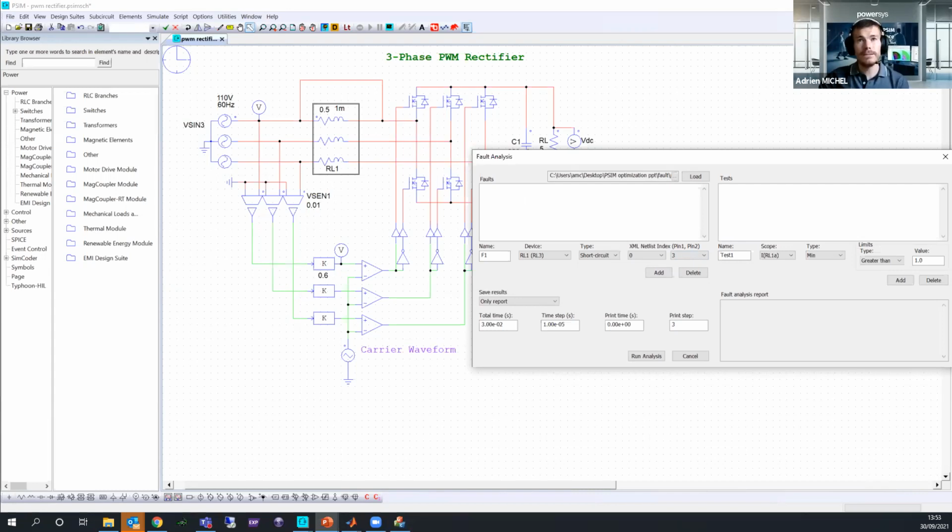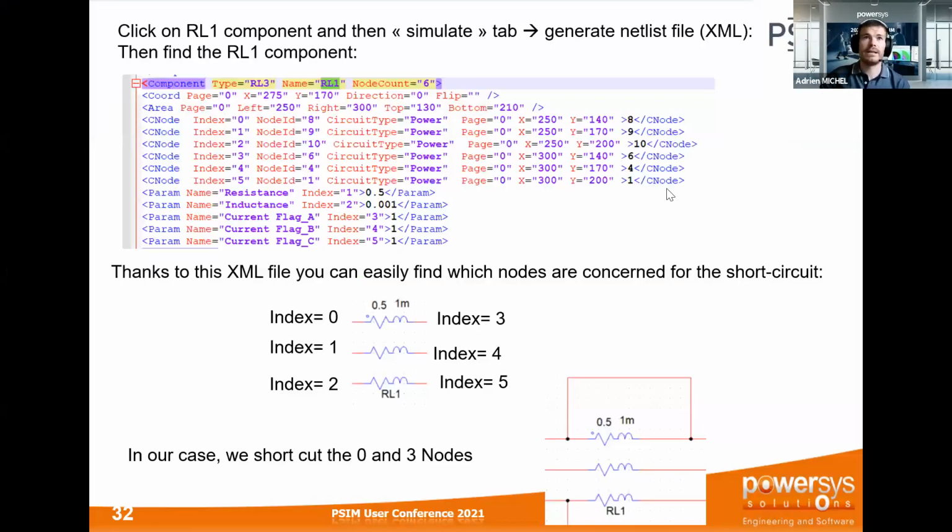So basically, let's go back into my slide. When you click on the RL1 component, you can display the netlist of this component. You have to go into the Simulate tab and generate netlist.